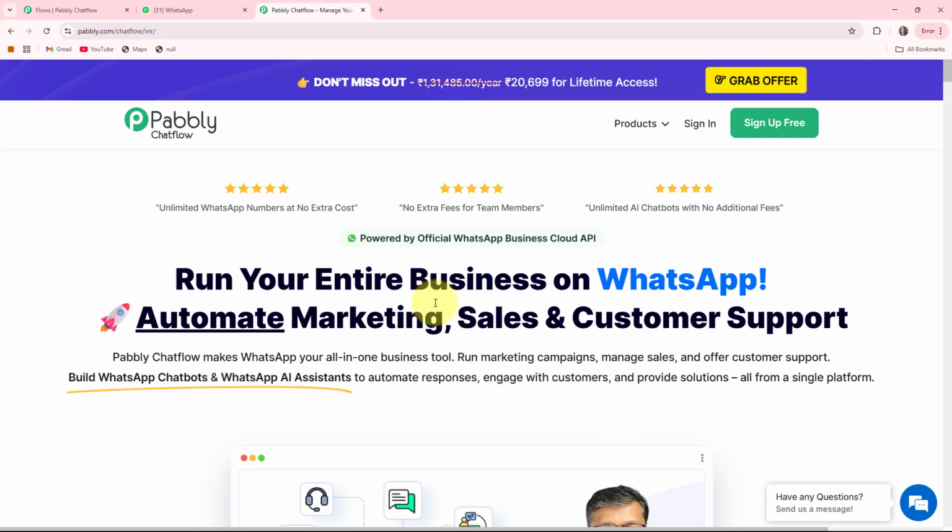Pabbly Chatflow is an all-in-one WhatsApp automation tool which helps us to automate our WhatsApp messages and responses 24/7 by creating WhatsApp chatbots for your different types of businesses. Here on the right-hand side you can see 2 options. One is sign in and the other is sign up. If you are a new user, then you can click on the sign up option. If you are an existing user, then you can click on the sign in option. As I am an existing user, I'll click on the sign in option.